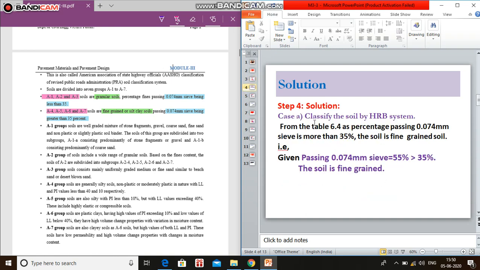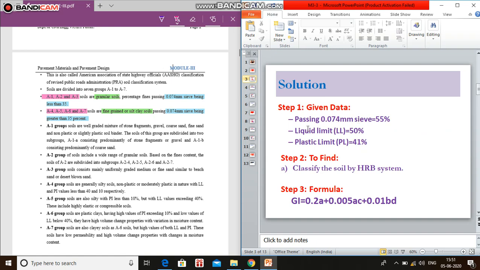Coming to the solution, case A: classify the soil by HRB system. From table 6.4, as the percentage passing 0.074 mm sieve is more than 35%, the soil is fine grained soil. There are two statements here. First one is A1, A2, A3 soils are granular soils, with percentage fines passing 0.074 mm sieve being less than 35%. But in this problem they have given passing 0.074 mm sieve as 55%.